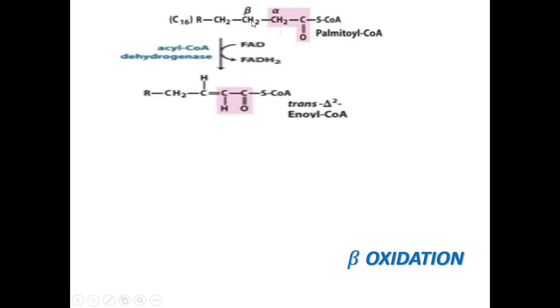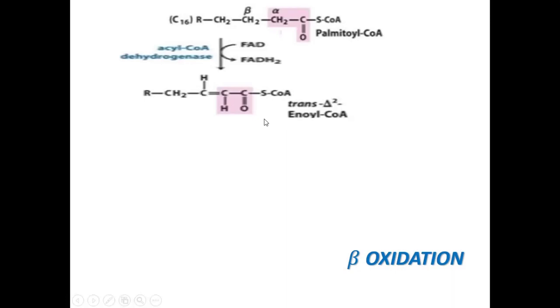So what happens here is, with the help of the dehydrogenase, 2 hydrogen atoms from alpha and beta are removed to form FADH2, and the palmityl CoA becomes trans delta 2 enoyl CoA, or you can also call it alpha beta unsaturated acyl CoA.